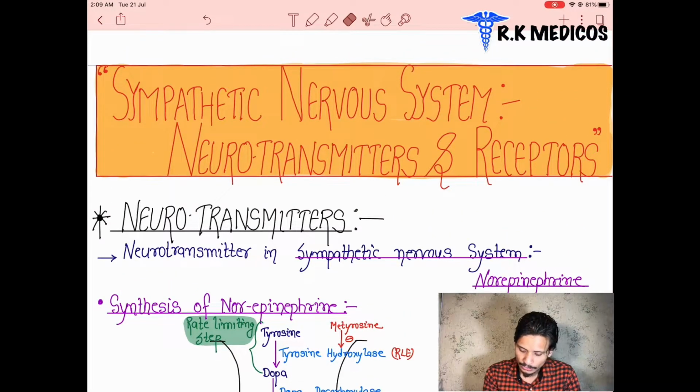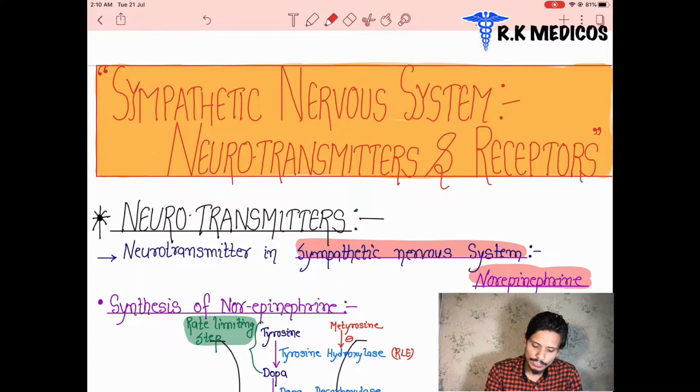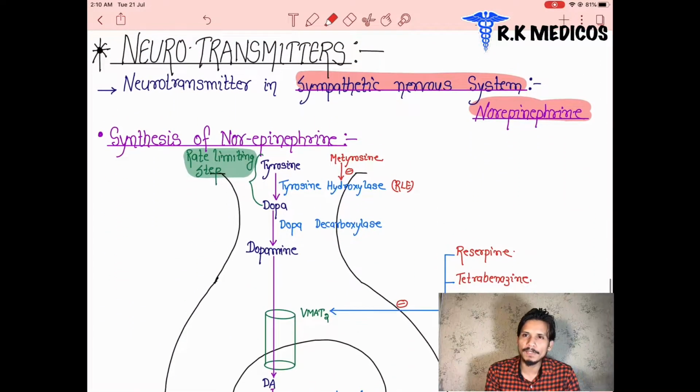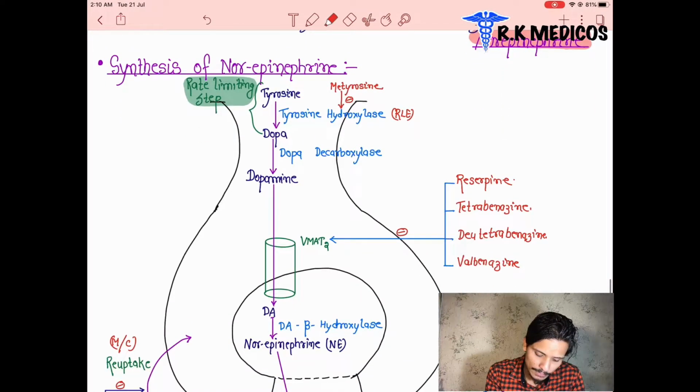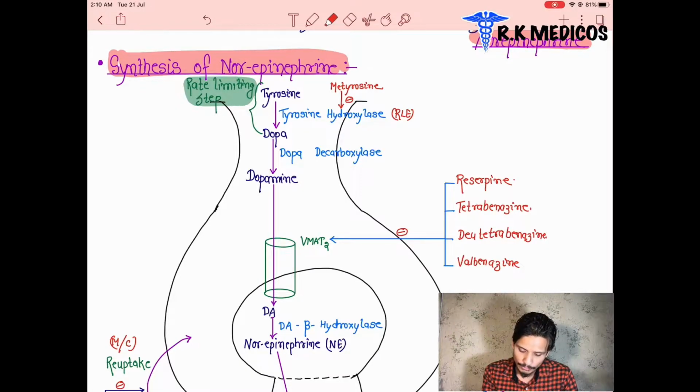The neurotransmitter of the sympathetic nervous system is norepinephrine basically, and we are going to see the synthesis of norepinephrine. This is where the synthesis of norepinephrine begins. How is it going to be synthesized? Suppose that we are going to see it like this.